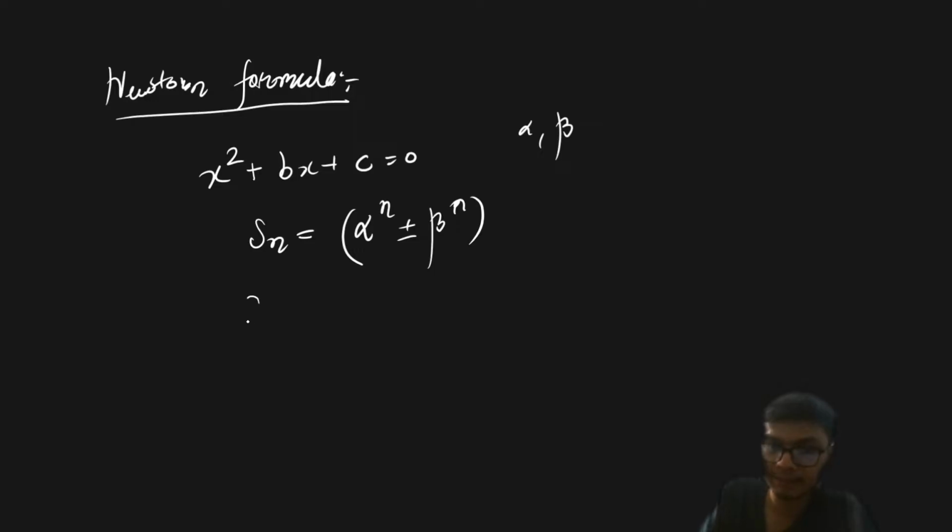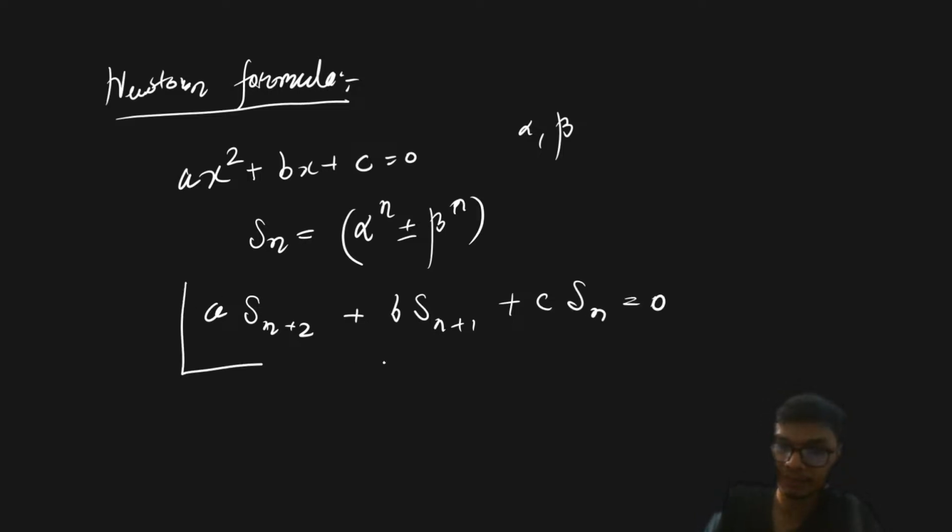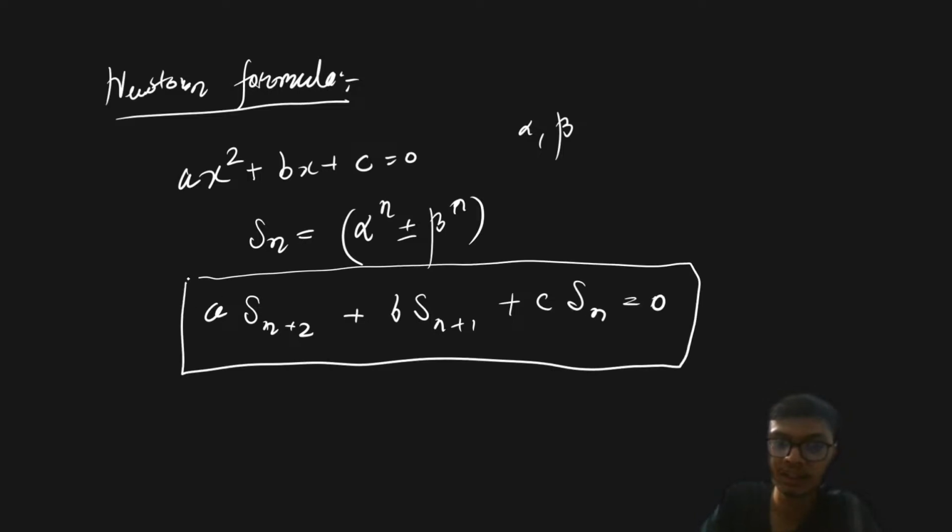Then it will definitely satisfy: a times s of n plus 2, plus b times s of n plus 1, plus c times s of n is equal to 0. And this is a very important relation that you must know in order to solve this particular problem, right? Now this particular relation holds true for any general quadratic equation, right? So this is called Newton's formula, right?